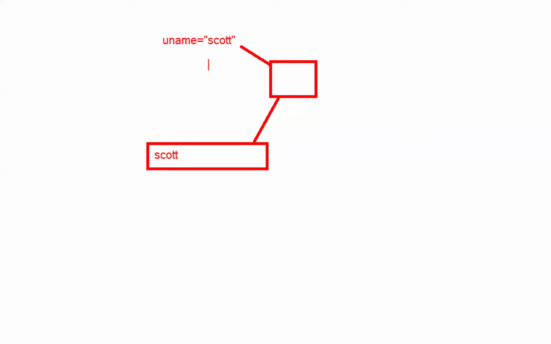Now, after some time, this value is changed to Amit, something like that. My question is, will this Amit update on this control by default? No, Amit will not update by default. Again, you need to execute this logic, then only Scott will update with Amit.